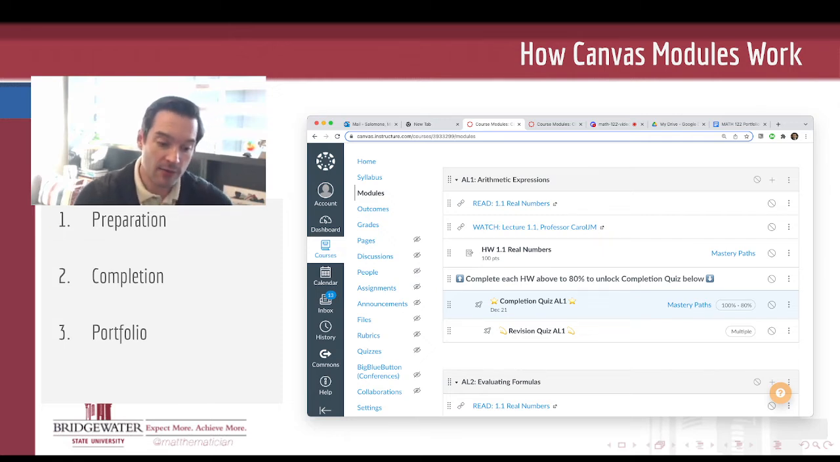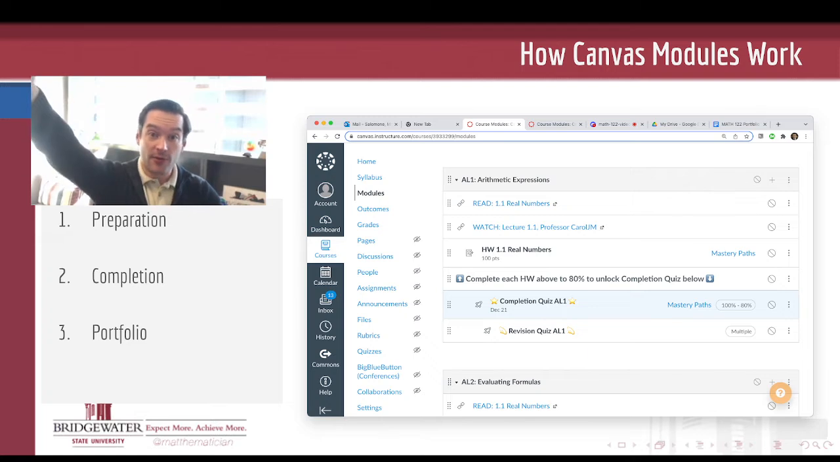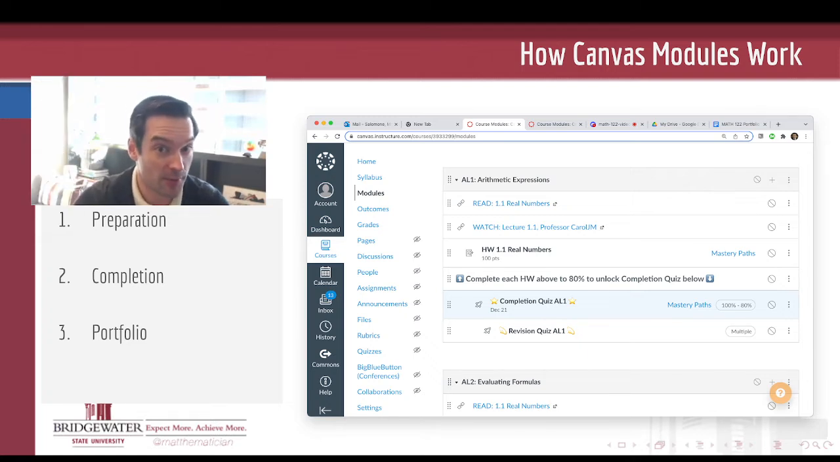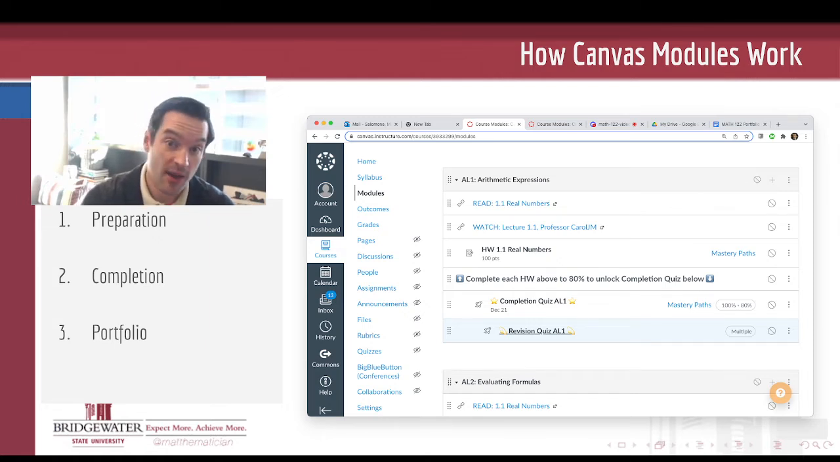Once you earn credit for a completion assignment in a module, you have earned credit for that module and you can move on. I'll talk a little bit more about the subtleties to that in just a moment. But that is sort of where you wrap up everything in a module. If you complete a completion quiz and you don't earn credit for it, that will unlock a revision quiz. So a second version, basically, of the completion quiz for you to attempt a second time. If you don't earn credit that time, there is a third option I'll talk about in just a moment when we take a look at the syllabus.